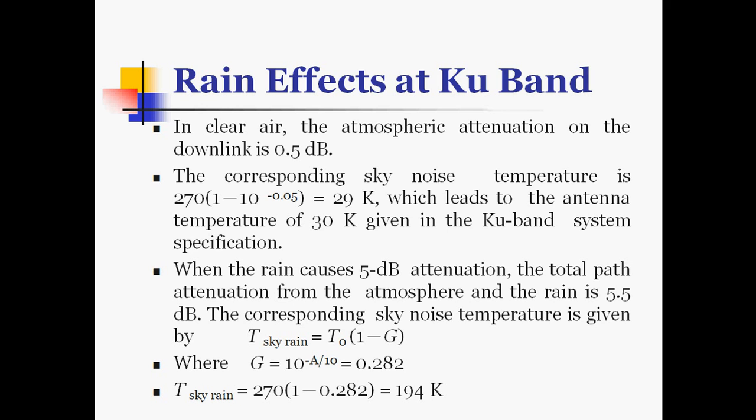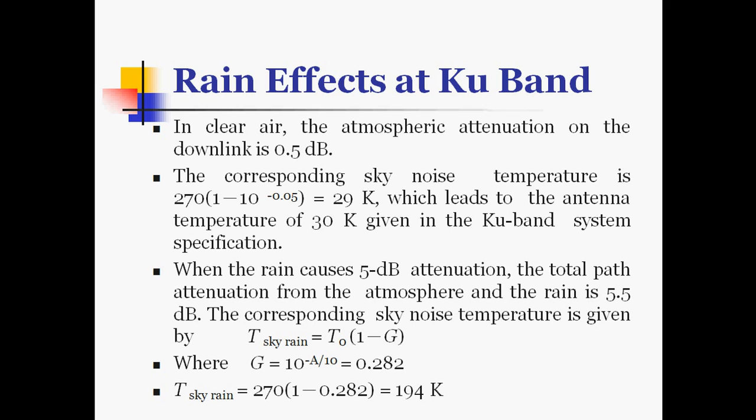When the rain causes 5 dB attenuation, plus the clear air attenuation of 0.5 dB, the total attenuation is 5.5 dB. The corresponding sky noise temperature is T sky in rain equal to T0 into (1 minus G), where G is 10 raised to minus A by 10, which is equal to 0.082.